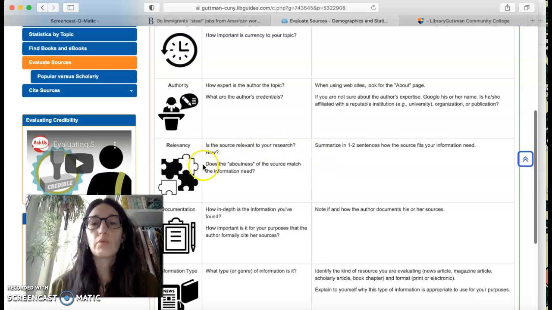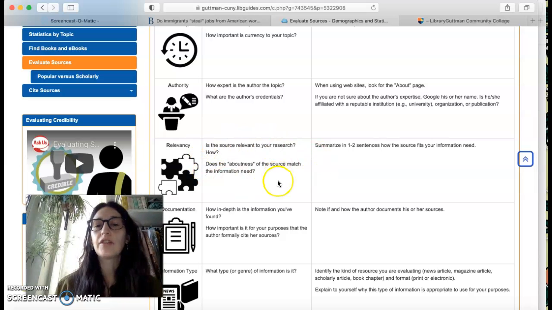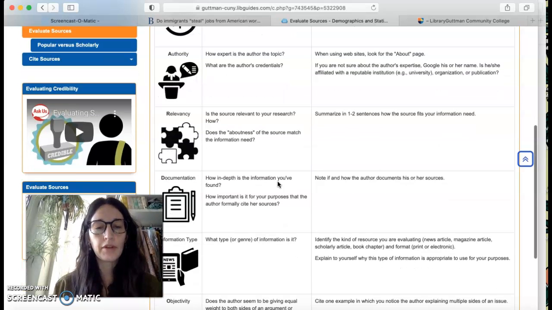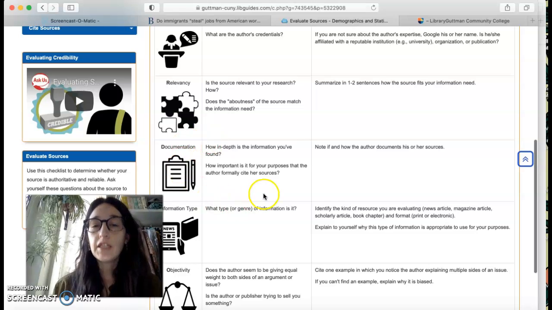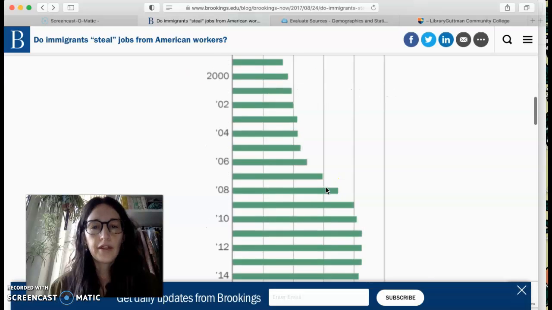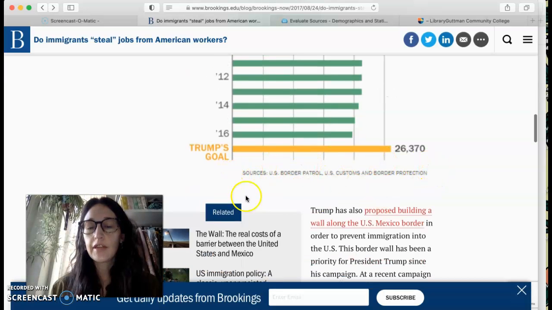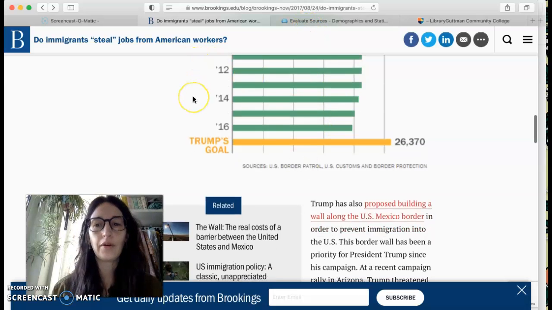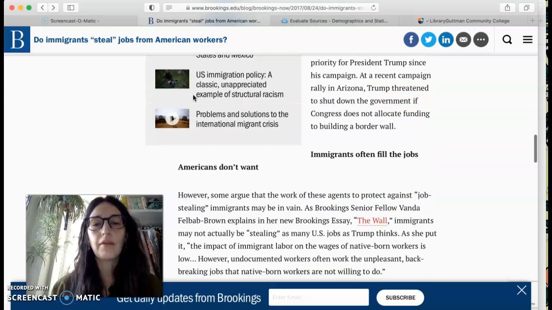What else should I consider? Relevancy. Well, we already saw in the title that this is very relevant. It's providing information that counters the dominant narrative that immigrants are taking our jobs. Documentation. Do they cite where they're getting their information? Well, they do provide citations to where they're getting their data. That makes me feel better. I could go to the US Border Control website and double check that this data is actually there and that they're documenting it correctly. So that makes me feel a little better.